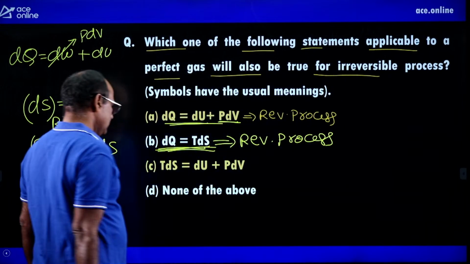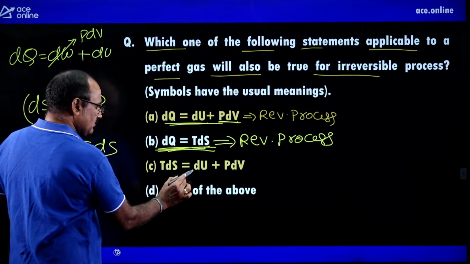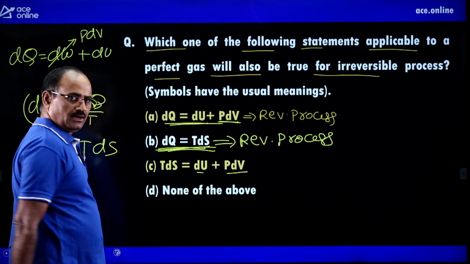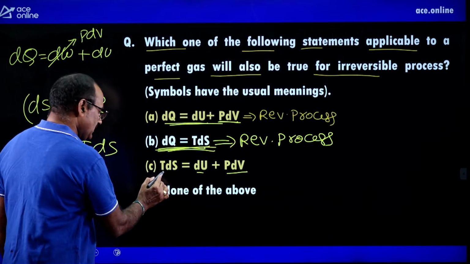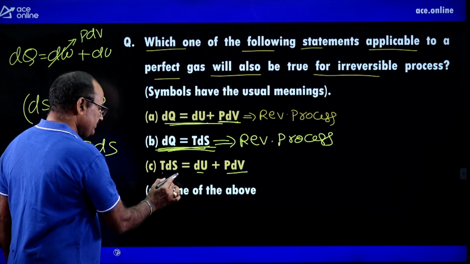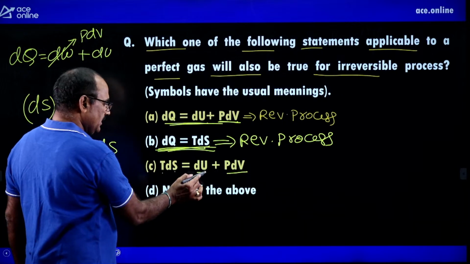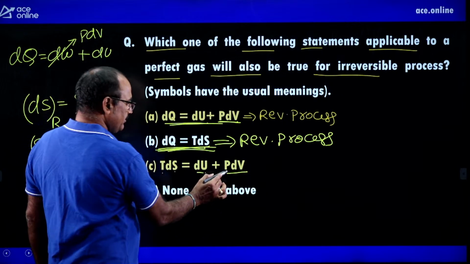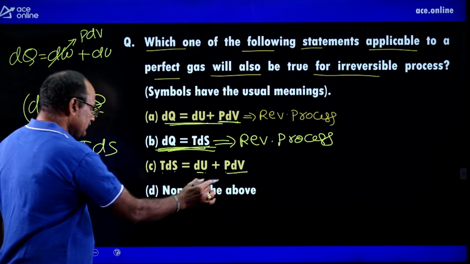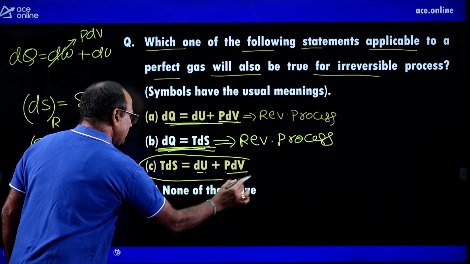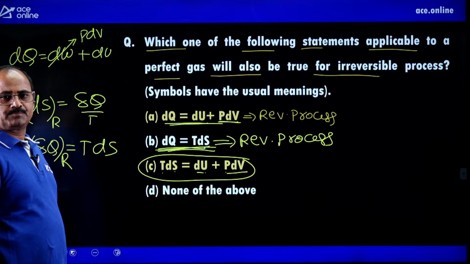Look at the third one. T ds equals du plus pdv. Look at the quantities connected to this equation. T, temperature, property. S, entropy, property. U, internal energy, property. P, pressure, property. V, volume, property. That means this particular equation is maintaining only properties.